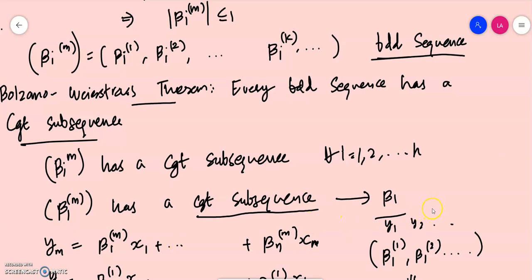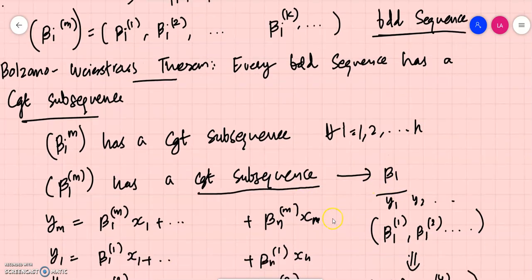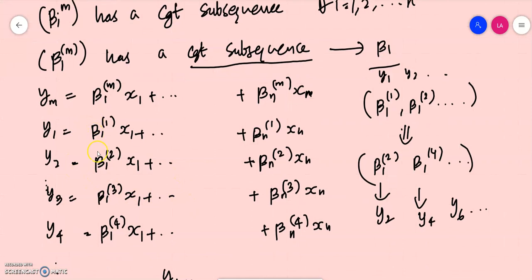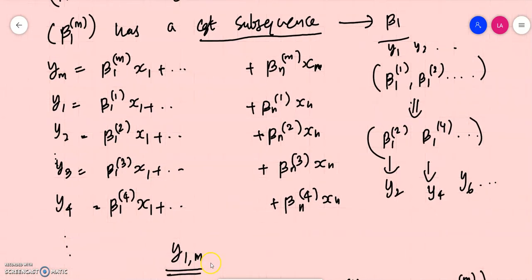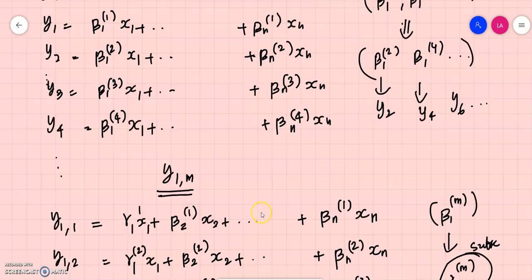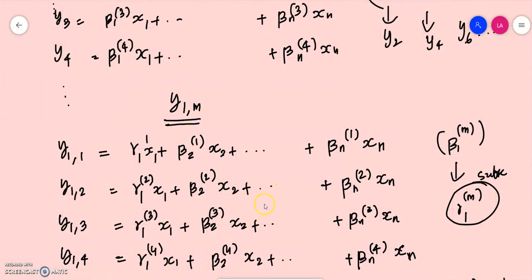That subsequence should converge to some particular number. Let that number be beta 1. Right? Now I define ym, the general term ym, and instead of beta 11, beta 12, etc., beta 1m, I take a subsequence. And associated with that subsequence, we can take a subsequence of the sequence ym. Let that subsequence be y1m. So y1m is actually a subsequence of ym, which is obtained by replacing beta 11, beta 12, beta 13, etc. by its subsequence, which converges to beta 1. And similarly, in y1m, you can take beta 2m.